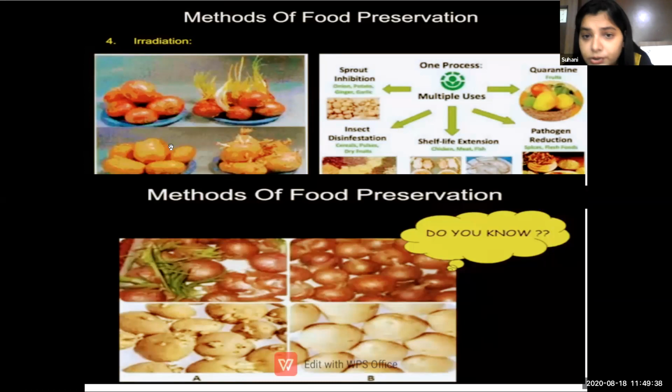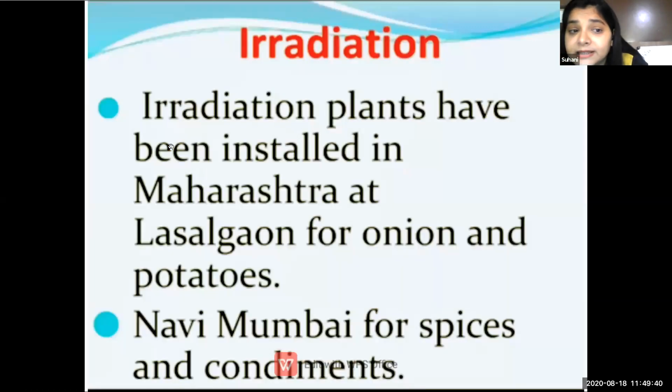Okay, students, do you know irradiation plants have been installed in Maharashtra at Lasalgaon for onion and potatoes, and in Navi Mumbai for spices and condiments.